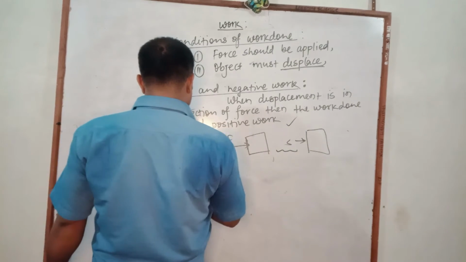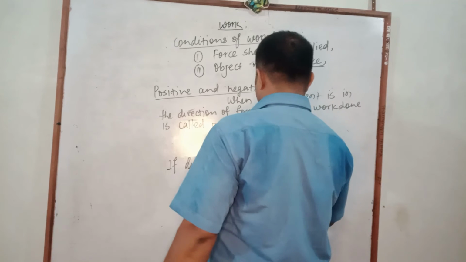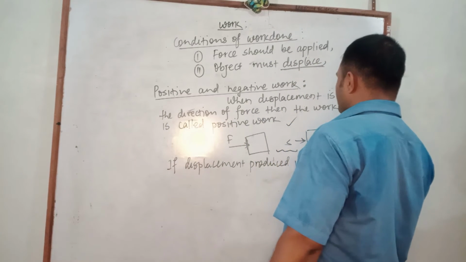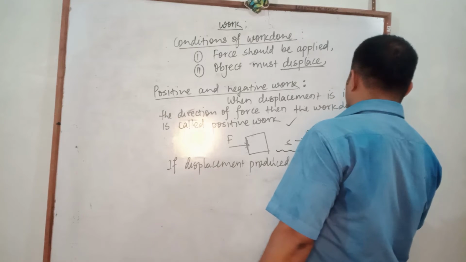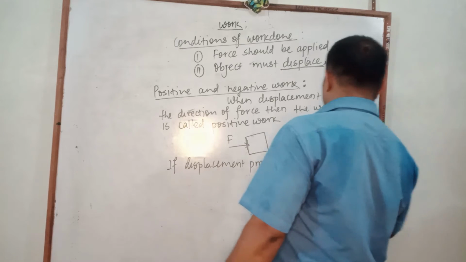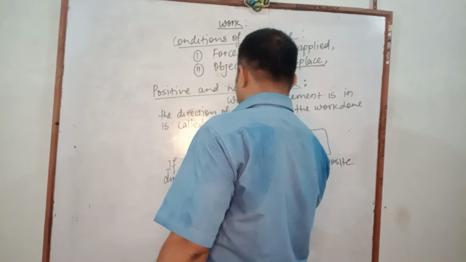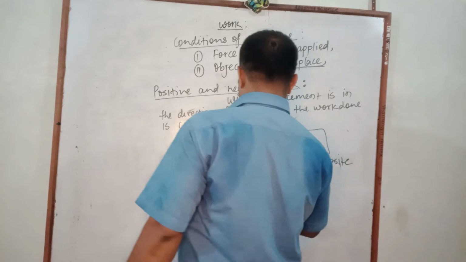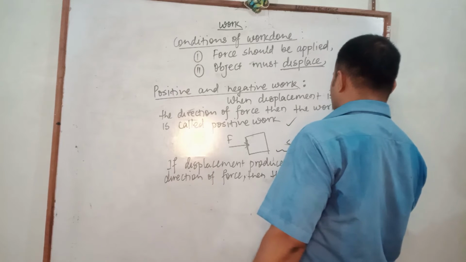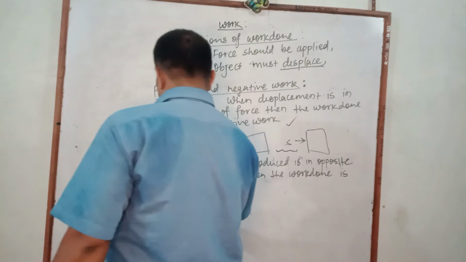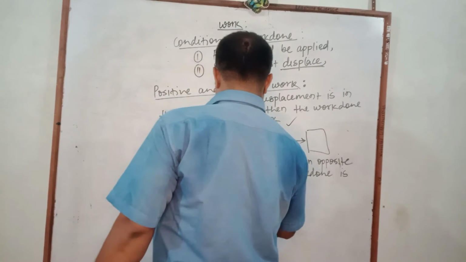The other case is if the displacement produced is in the opposite direction of force, then the work done is called negative work.